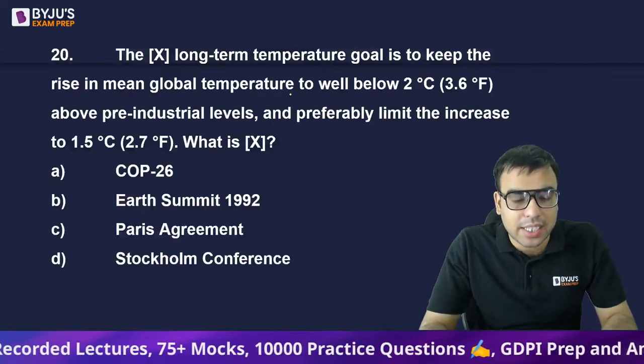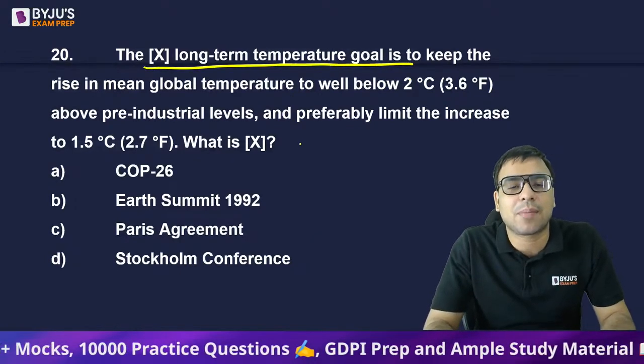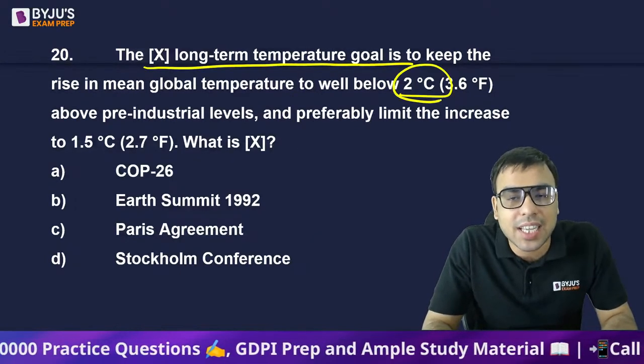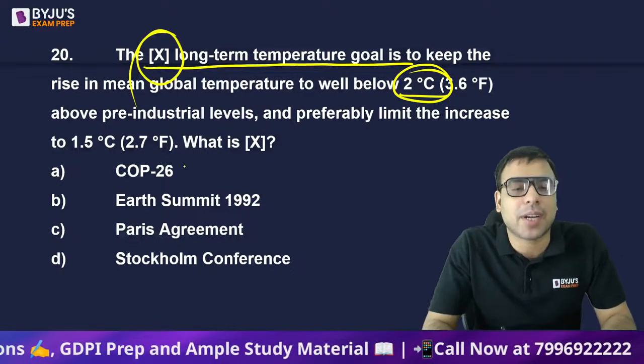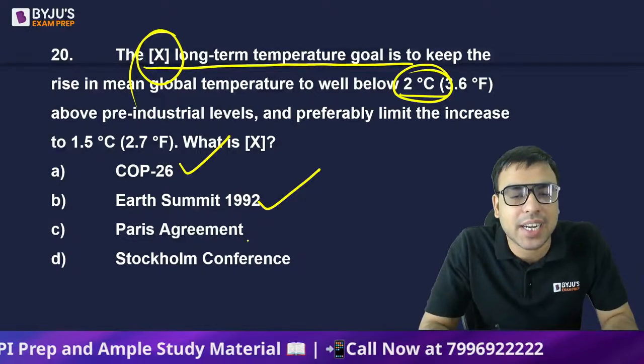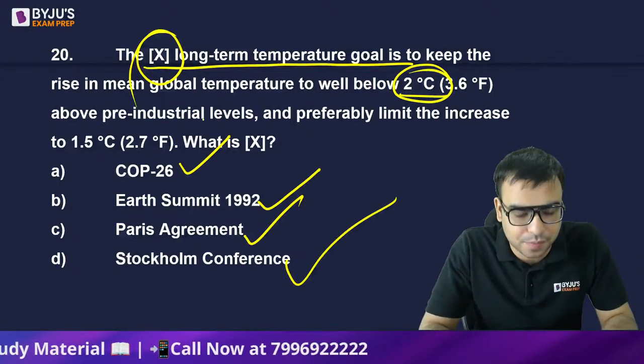Okay. The next one: the long-term temperature goal is to keep the rise in mean temperature to well below 2 degrees Celsius. This goal was adopted in which agreement? COP26, Earth Summit 1992, Paris Climate Agreement, Stockholm Conference. What is the right answer?